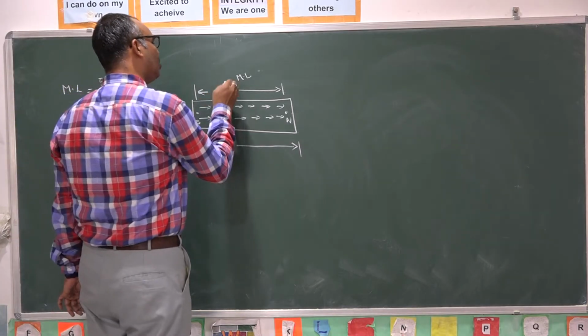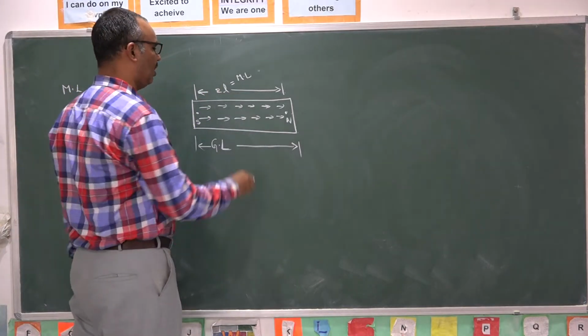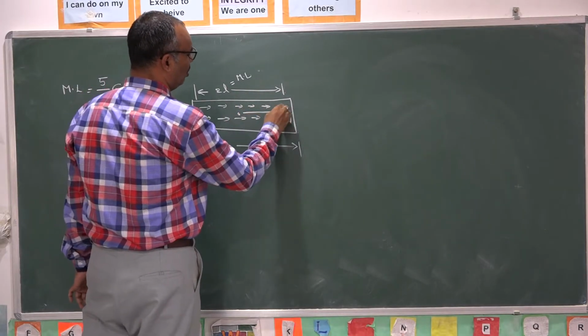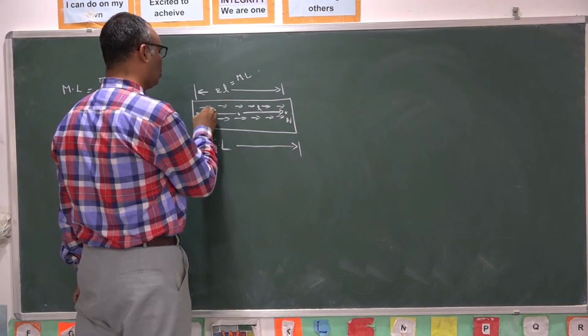And why did we designate 2L? Yesterday itself we discussed. Always distance should be measured from the center of mass. From center of mass to this pole, the separation is L. From center of mass to this pole, the separation is L.